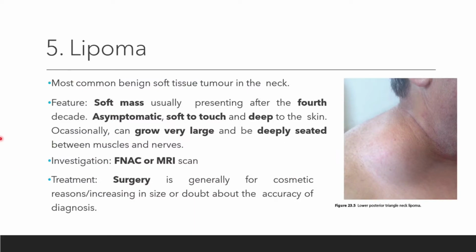Alright. So next is lipoma. Lipoma ni dia benign soft tissue tumor. The soft mass usually presenting in the fourth decade, asymptomatic, soft to touch and deep to the skin. Occasionally can grow very large and deeply seated between muscle and nerve. Investigation dia FNAC or MRI. Kita treat dia kalau usually for cosmetic reason lah, ataupun kalau dia besar sangat ke apa kan. Kalau patient rasa tak selesa ke apa, kita buang lah. Tapi dia benign lah.